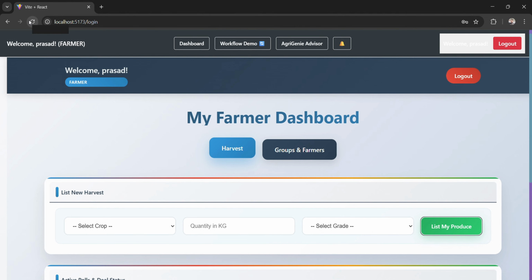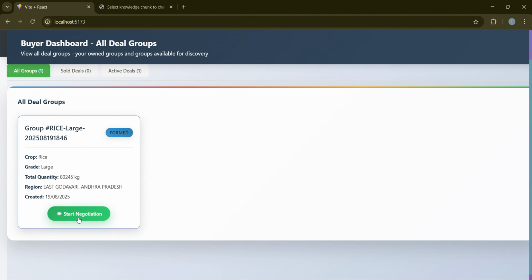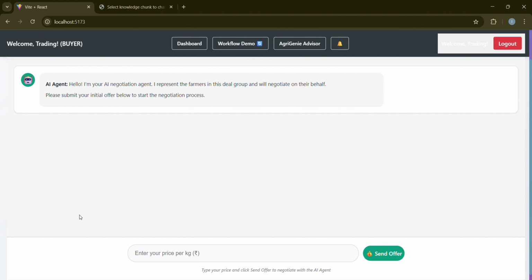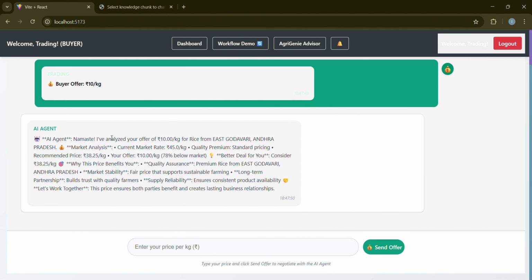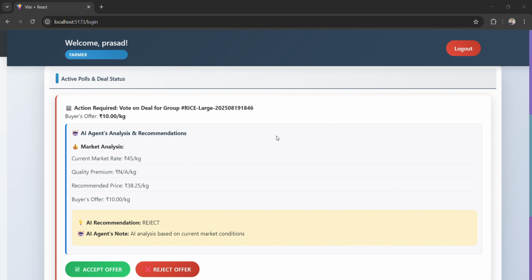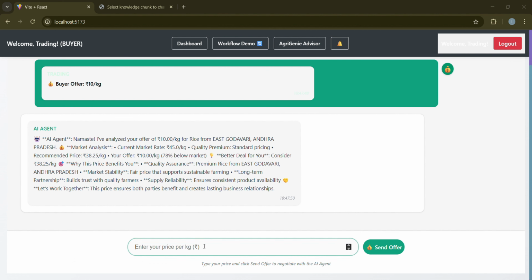So after both farmers have listed their products, what does the buyer do? The buyer has to buy some products from the farmer, right? So the buyer doesn't have to directly negotiate with the farmers, he would be negotiating with the agent. So for example, the buyer offers 10 rupees per kg here, but the AI's recommended price would be 38.25 per kilo, and the market price would also be 45 per kilo. So no matter what the buyer quotes, it would appear in the farmer's dashboard. He can either accept or reject the offer.